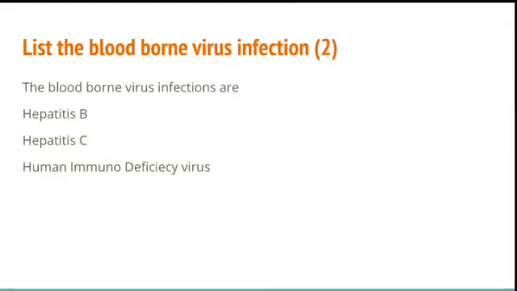So what are the viral infections which spread through blood? We all know that hepatitis B and C spread through blood-borne disease. Human immunodeficiency virus, that is HIV, also spreads through blood and blood products. For this list-down answer they are giving you 2 marks, so according to the marks you should write the content. The blood-borne virus infections are hepatitis B, hepatitis C and human immunodeficiency virus.